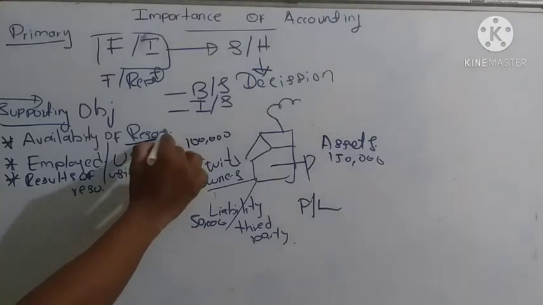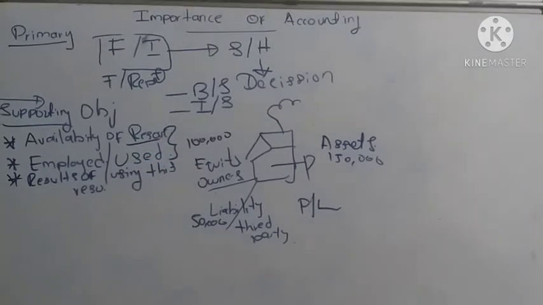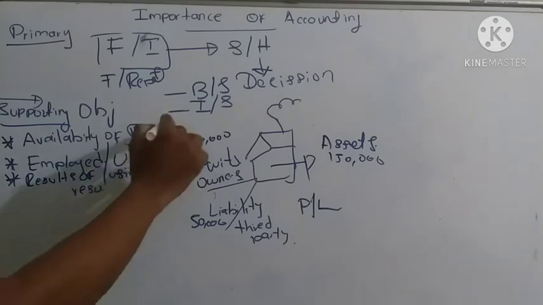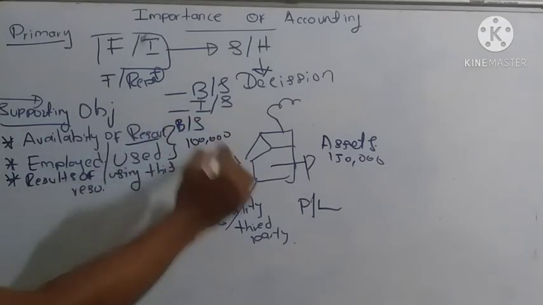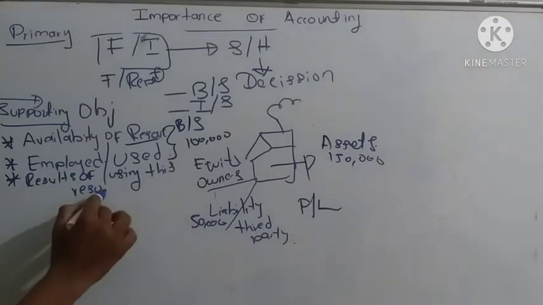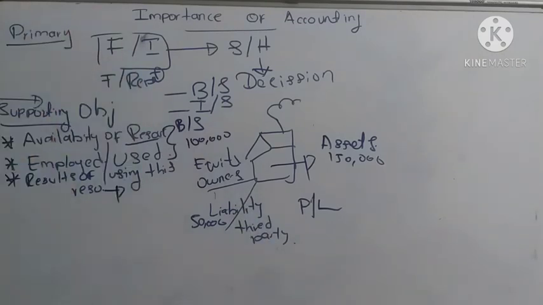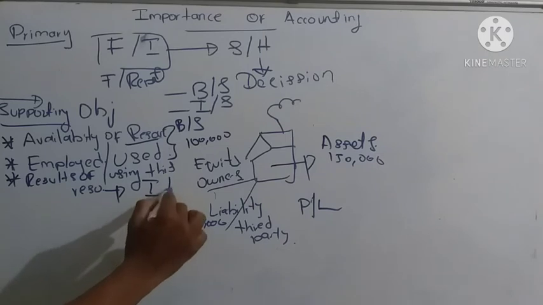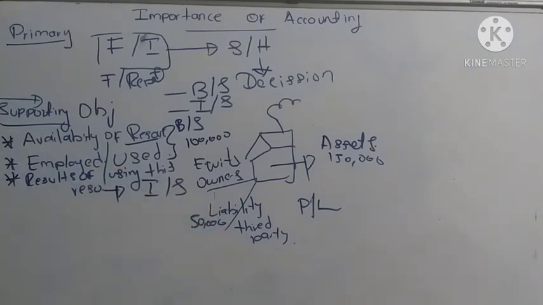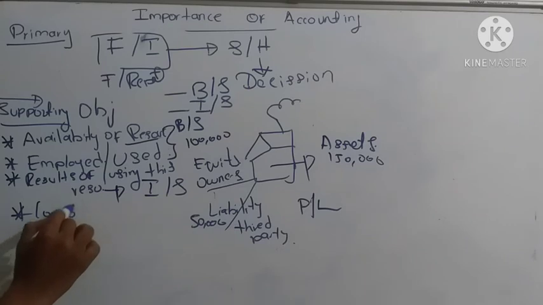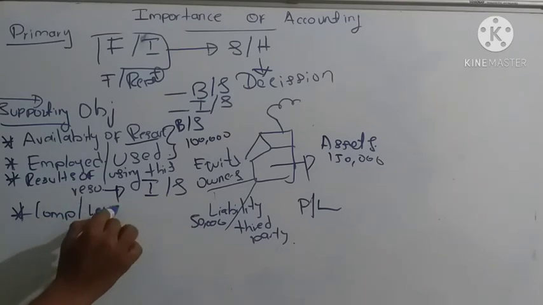For these two purposes, stakeholders get information from the balance sheet. For this purpose, stakeholders get information from the income statement. Right? So the fourth objective is compliance with legal requirements.